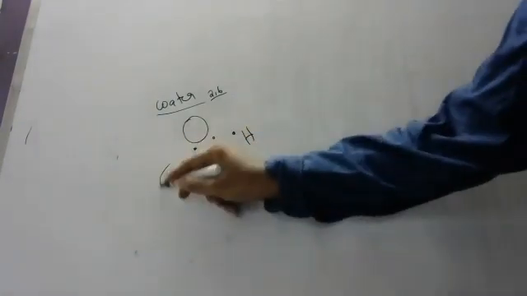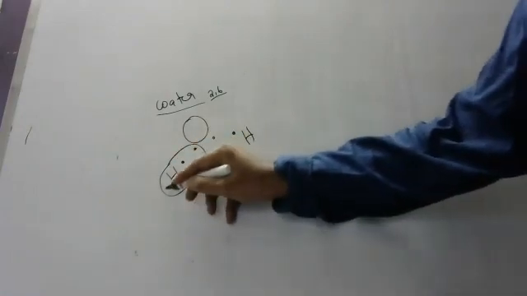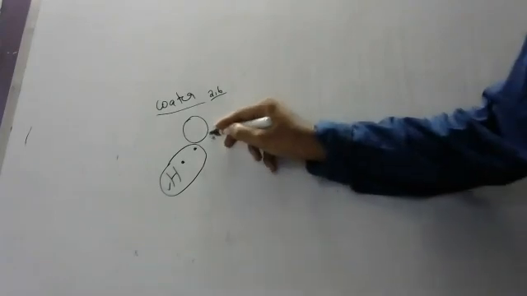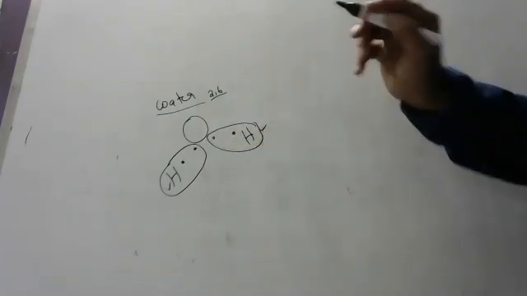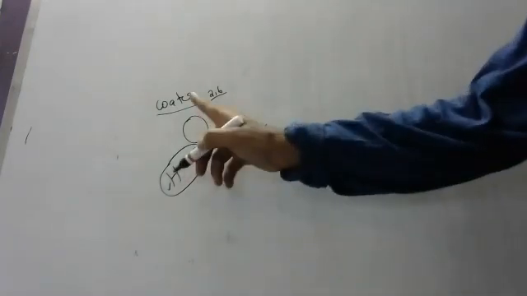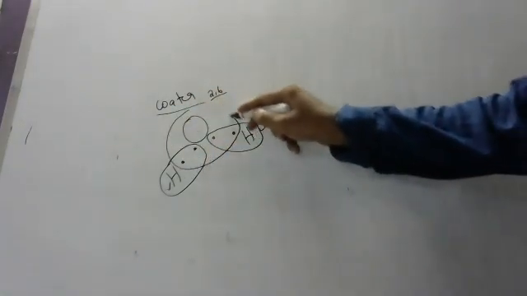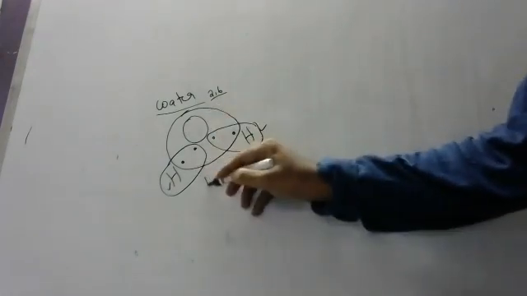This hydrogen will share like this and get helium stability. This hydrogen also will share and get stability. This oxygen will not keep quiet; it will share too. They will be a happy family, form an H2O molecule, and live happily forever and ever.